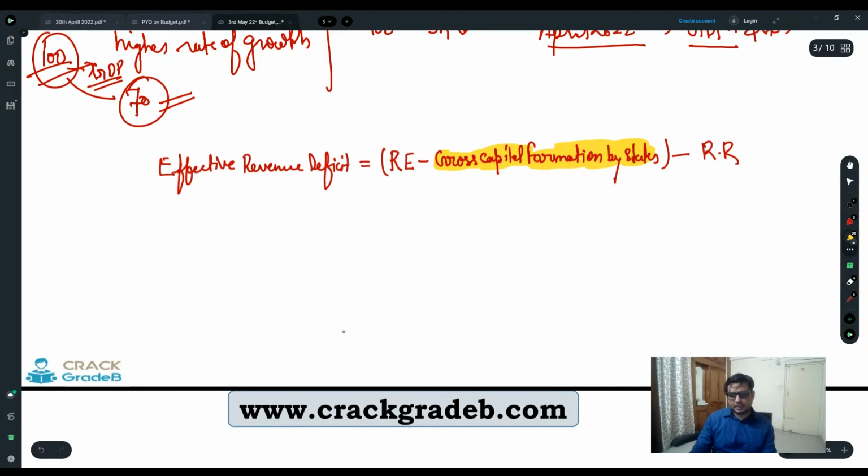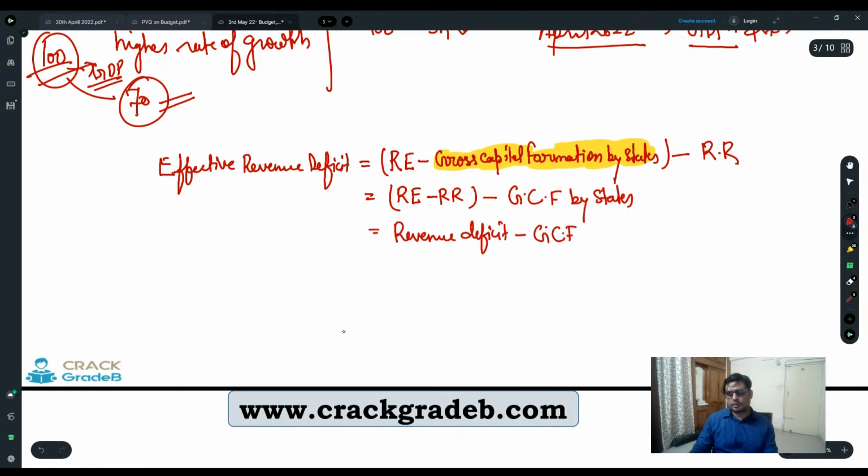If we open the equation, it is going to be RE minus RR minus GCF by states, or revenue deficit minus GCF, right?